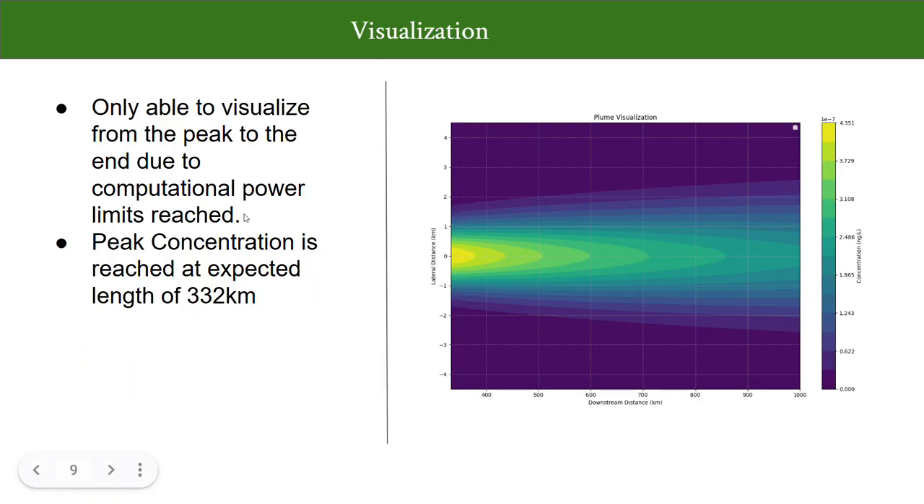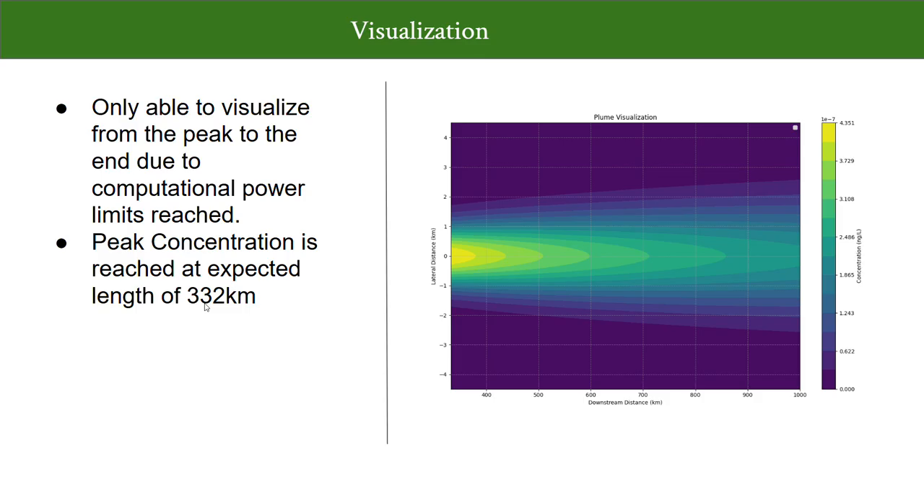Using bisection, we get that peak concentration is expected at the length of 332 kilometers along our section of river. Now that we have our peak concentration along with everything else, we can then visualize our plume.